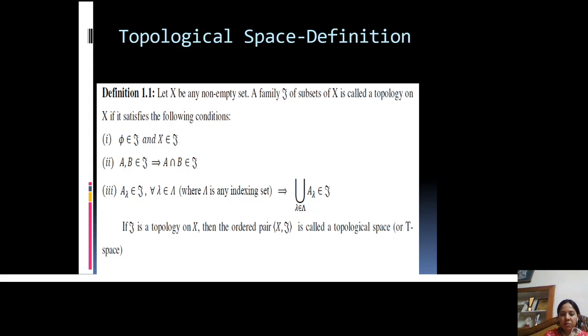And in the third postulate, the union of arbitrary members of tau should also belong to tau. Means in the third property, if we have arbitrary A lambdas which are belonging to tau, then their union should also belong to tau. If the family tau satisfies these three postulates, then tau is called a topology on a non-empty set X, and the pair (X, tau) is called a topological space or simply a T space also.